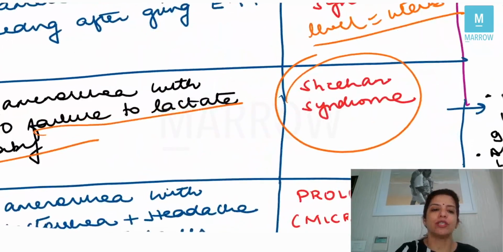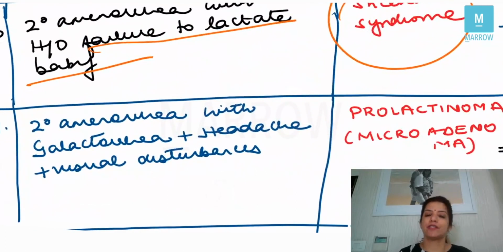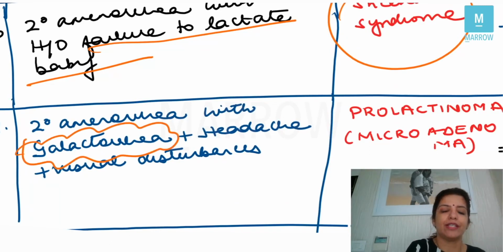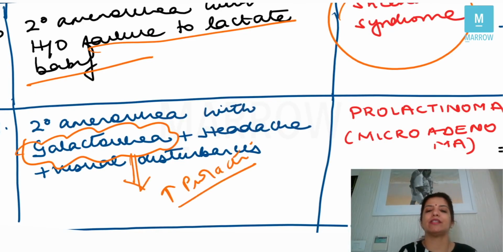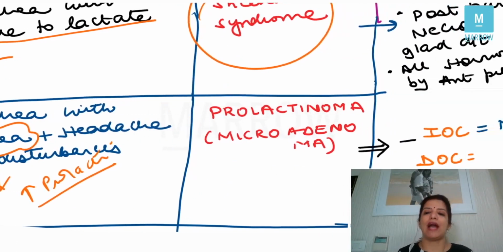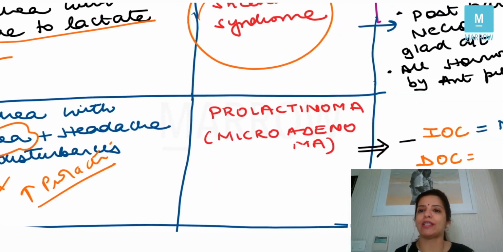Now, the fourth scenario which they can give you is a patient with secondary amenorrhea with galactorrhea, headache and visual disturbances. The moment the term galactorrhea comes, we know the problem has to be an increase in prolactin. So the cause is prolactinoma. Prolactinoma means a prolactin secreting pituitary tumor.